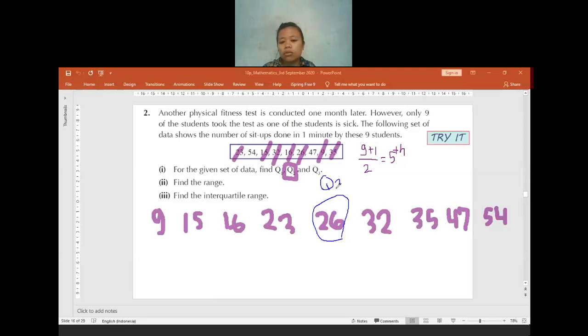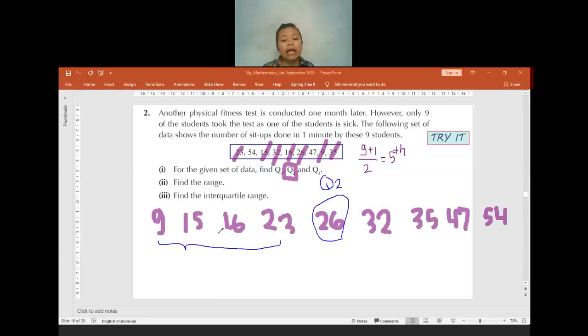No question? Okay. We have the leftover numbers in here, and we have to find the lower quartile, Q1. Can anyone guess which numbers will be used for Q1?